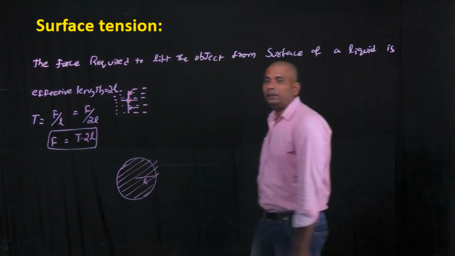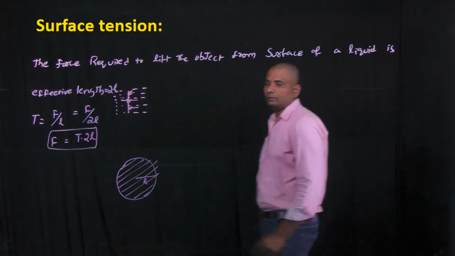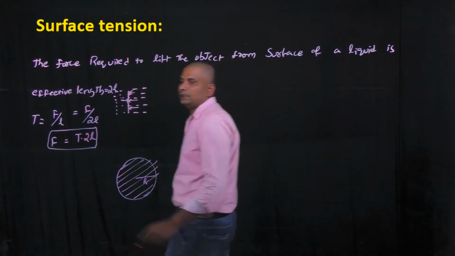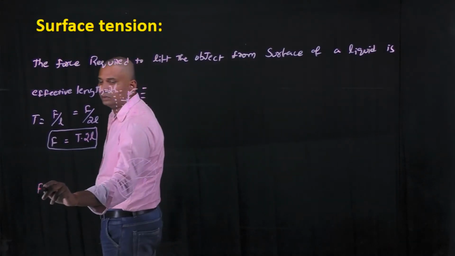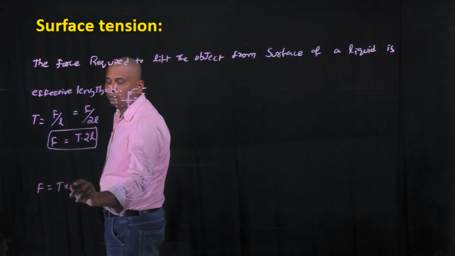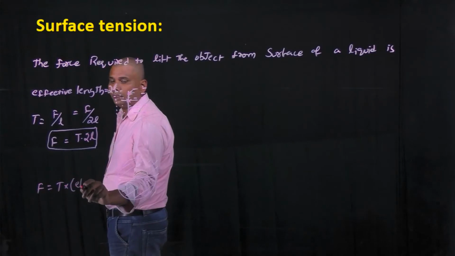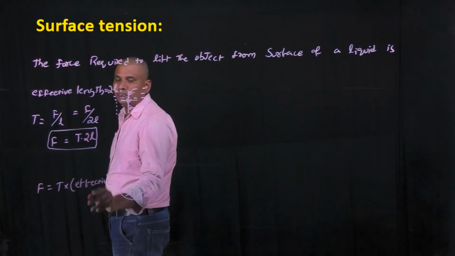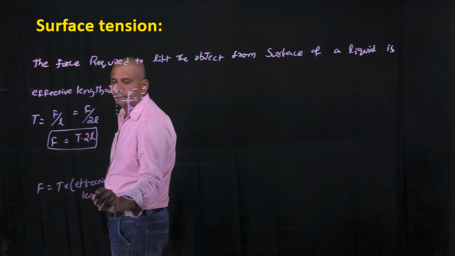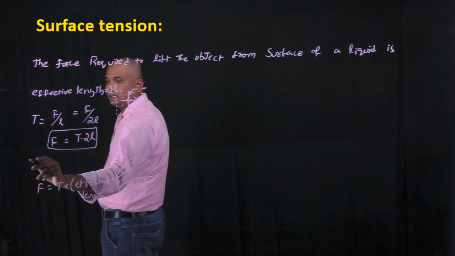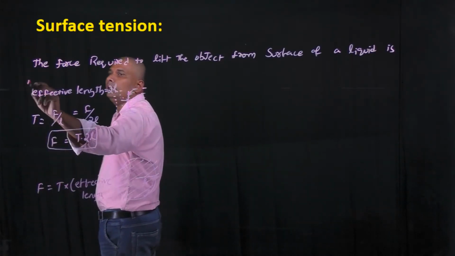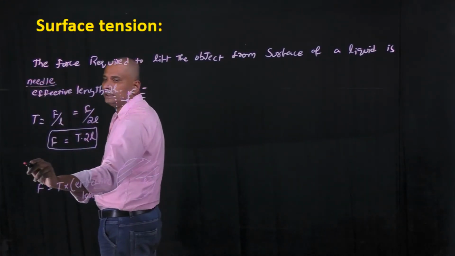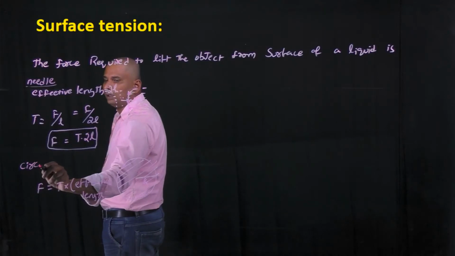Then the lifting force required to remove this circular disc from the water surface is F equals T into effective length. Here the effective length of that circular disc is... and this is in case of needle, and this is in case of circular disc.